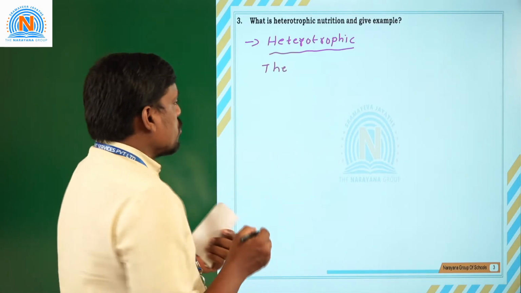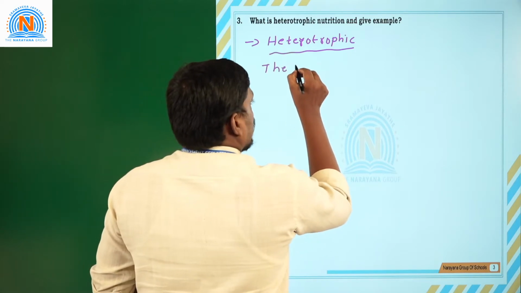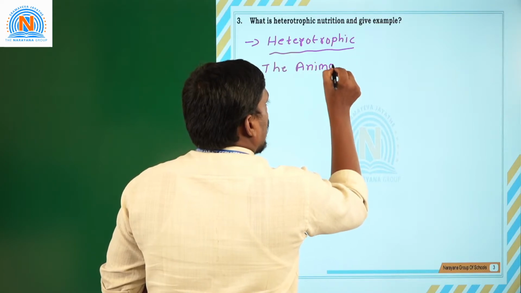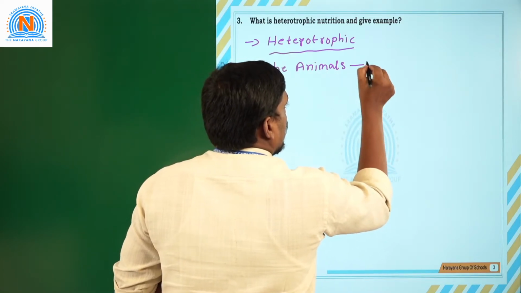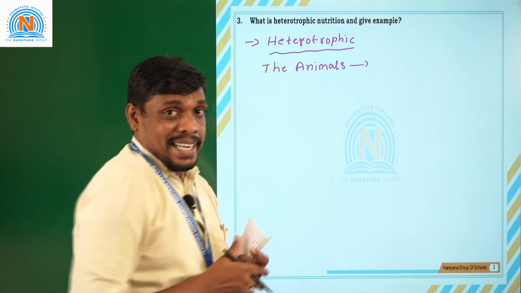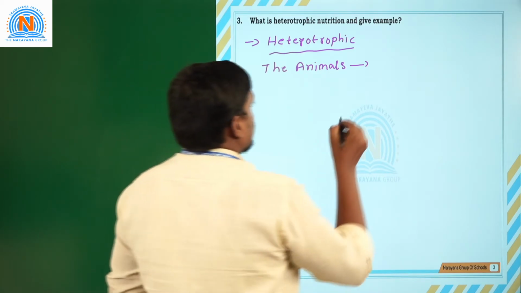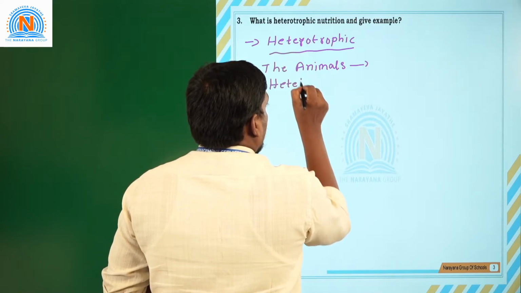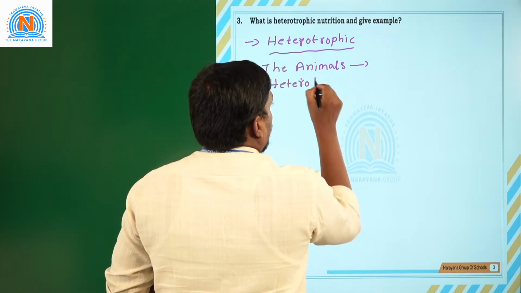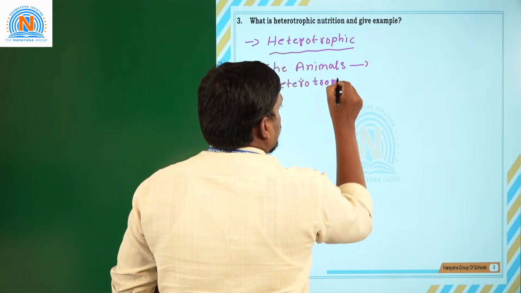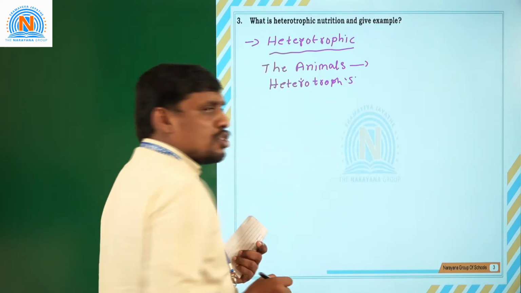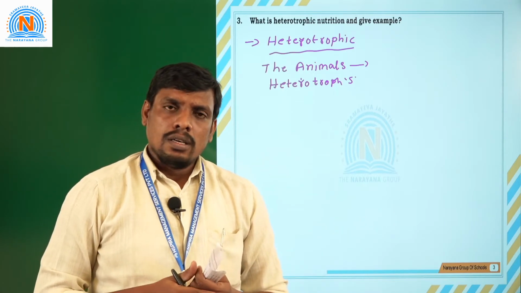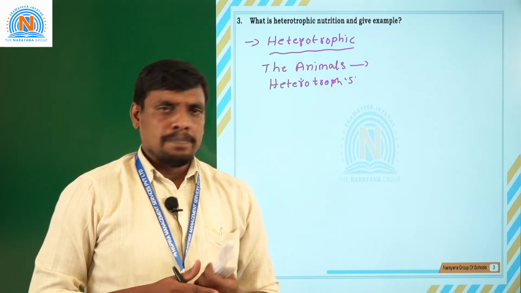So, in this process of nutrition, the animals completely depend upon plants for their regular food and needs. Hence, animals are considered the best example for heterotrophs. The process of nutrition which depends upon other living organisms is called heterotrophic nutrition.